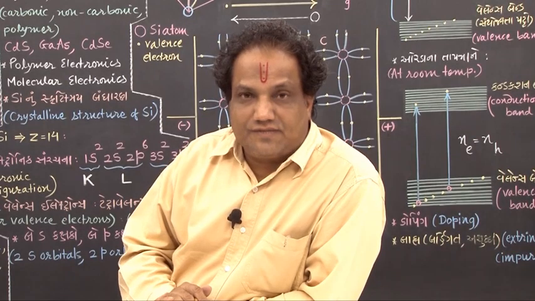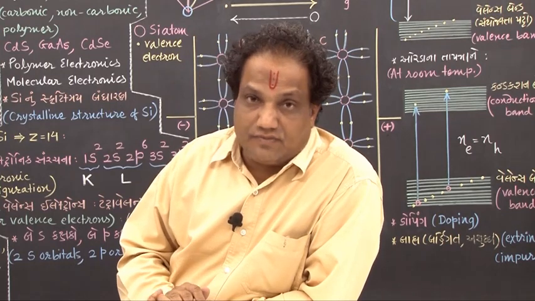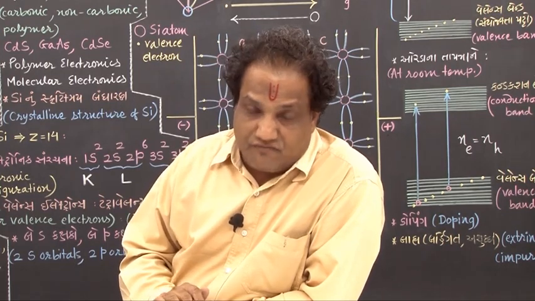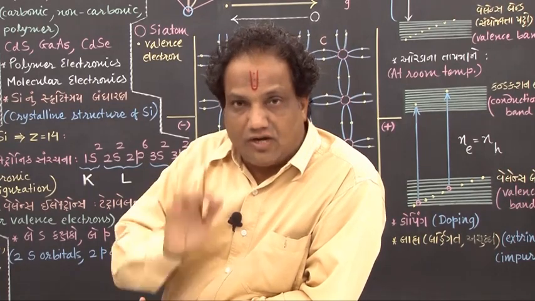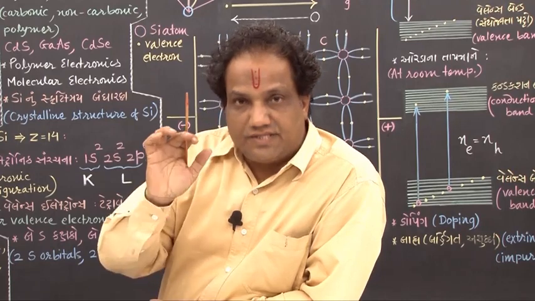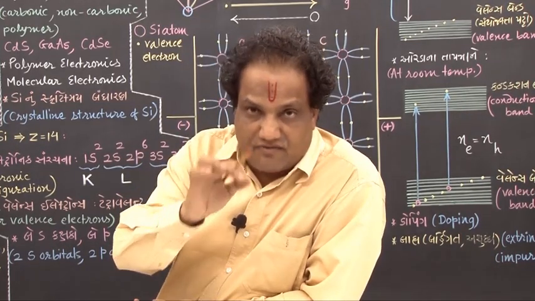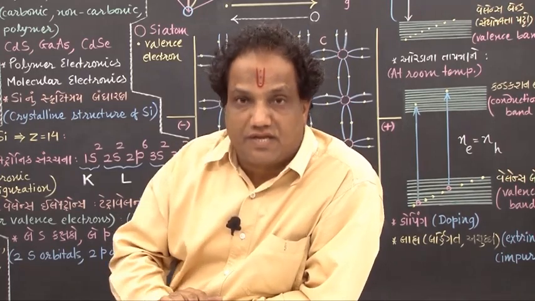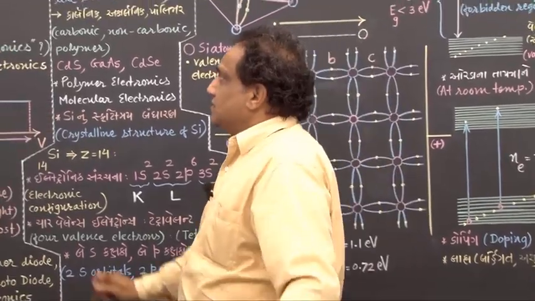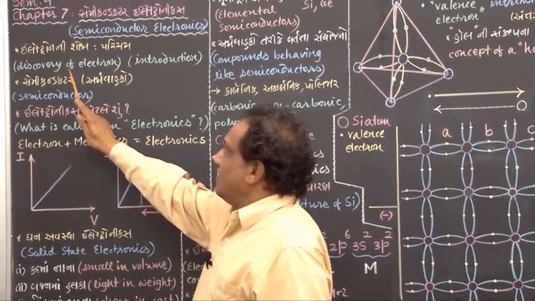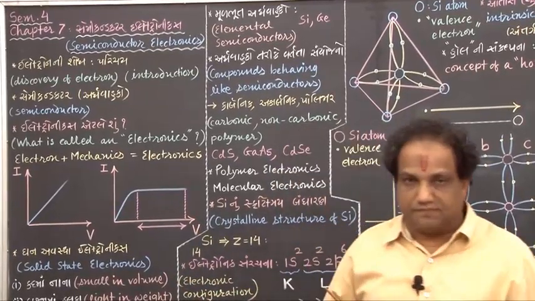Come on, my dears, we begin with chapter number 7. It is a bit long, very interesting, very important also. The title of the chapter is Semiconductor Electronics, Materials, Devices and Simple Circuits. Okay, fine. Let us see about the discovery of the electron and its introduction.